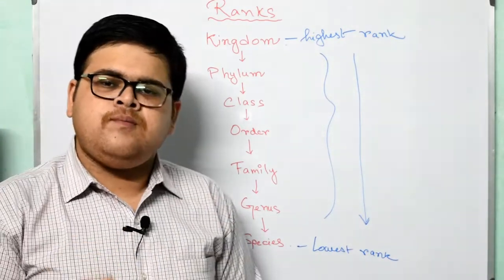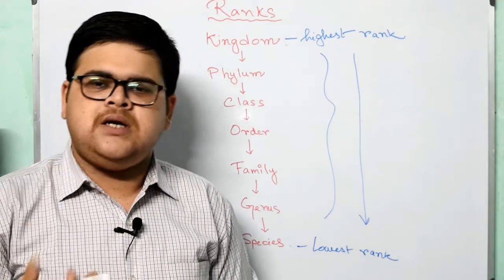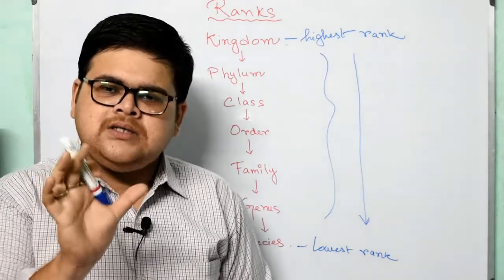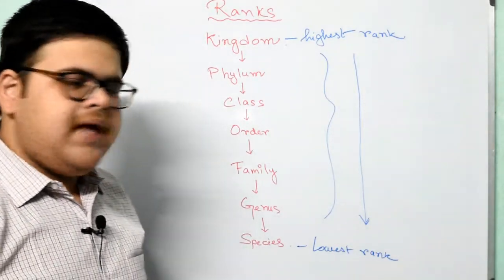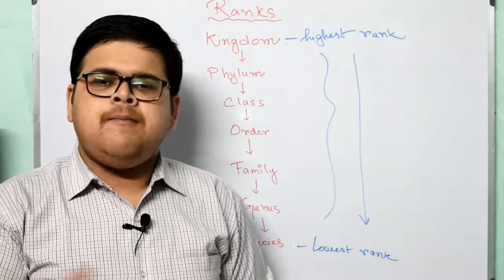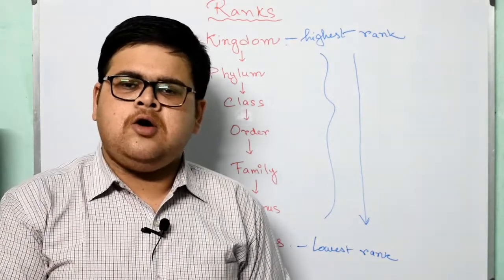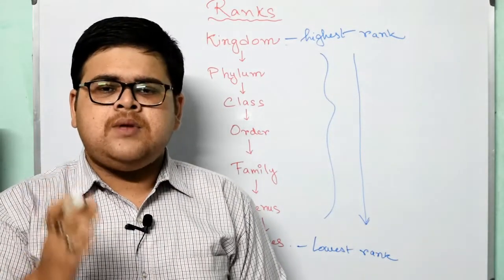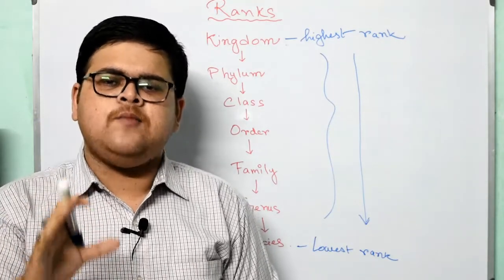Now after you pass out from class 12, that is your board examination, if you are willing to study biology, then you will get admitted in a college. There that particular subject biology will get divided into more streams. It may be applied biology, that is food technology, or chemical biotechnology, bioengineering, genetic engineering, or it may be a main course study, that is botany honors or zoology honors or anything like that. So the more we go forward, the more classified we get, with more similarities.